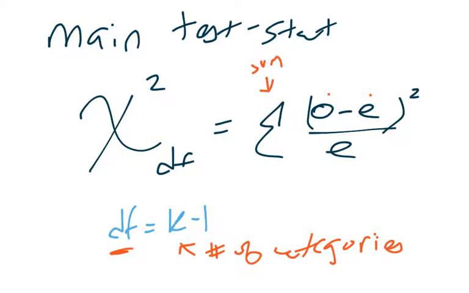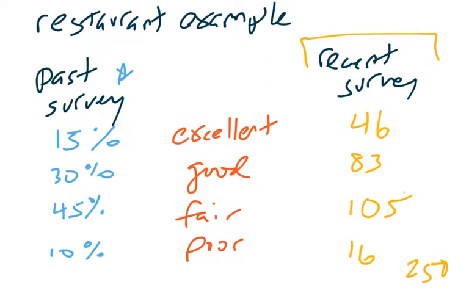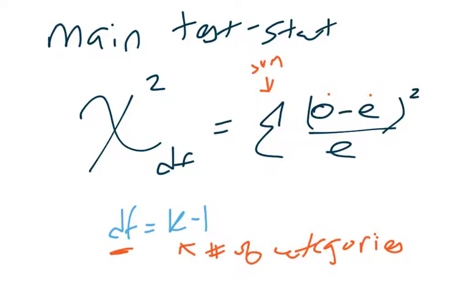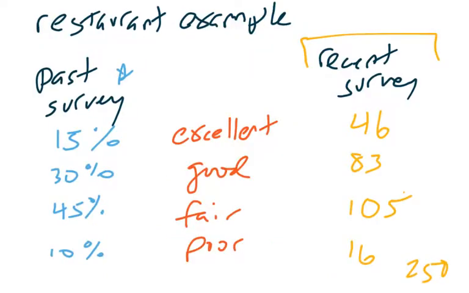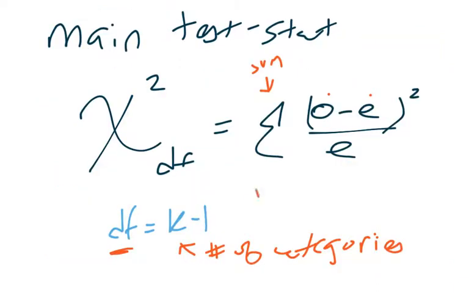This should look very similar to a lot of the other formulas we've been doing, because they're all looking at essentially how far your data points are breaking from some semblance of central tendency. In this case, that centralized idea is what you would expect. So is your observed value drastically different from what you would expect, implying that there's a massive change? And again, depending upon the number of degrees of freedom, the distribution is going to change. In this case, if there were 4 different categories, so 4 different possible options that people could choose from, the degrees of freedom in this example would be 3.